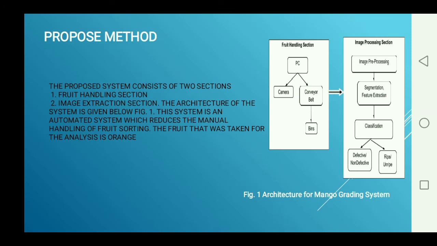The first one is the fruit handling section. This section consists of a PC, camera, conveyor belt, light, AT89S52 microcontroller, DC gear motor, motor driver and UART bridge.